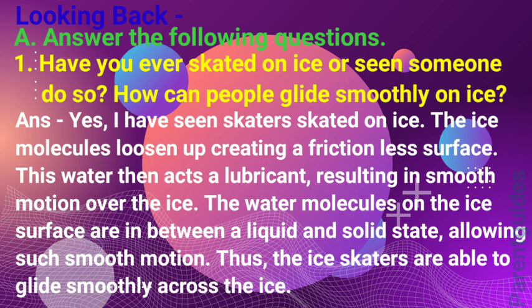This water then acts as a lubricant, resulting in smooth motion over the ice. The water molecules on the ice surface are in between a liquid and solid state, allowing such smooth motion. Thus, the ice skaters are able to glide smoothly across the ice.